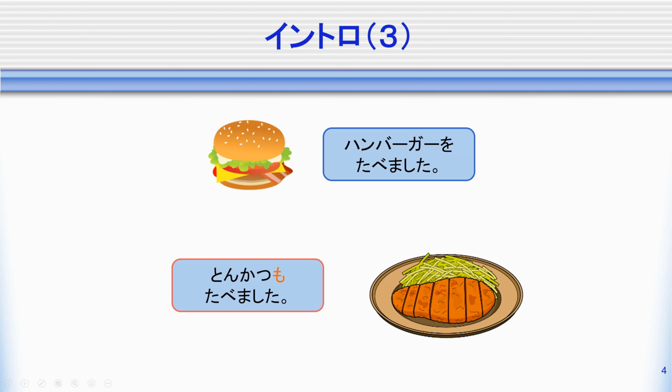What do you suppose the meaning might be here? So, I ate a hamburger. I also ate tonkatsu, a pork cutlet. So, just taking out the o and replacing it with mo in the second sentence.